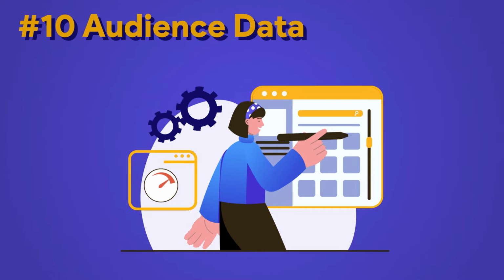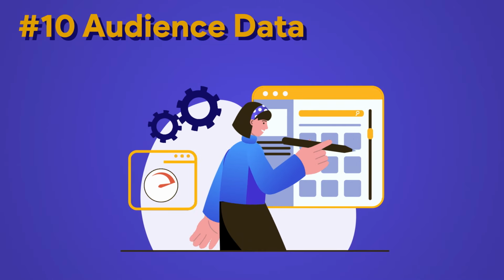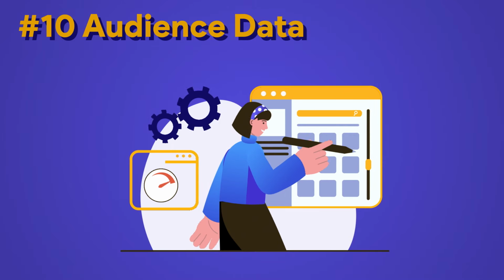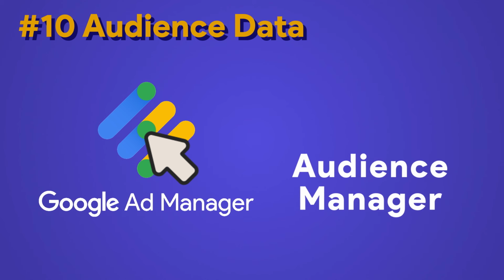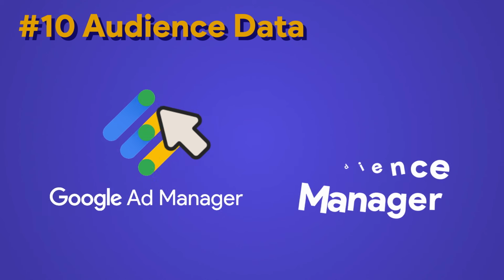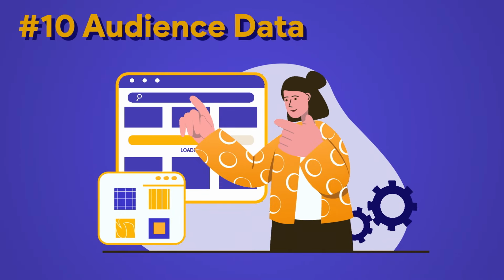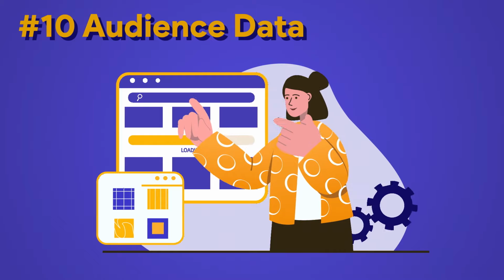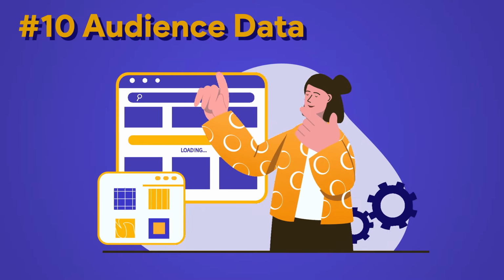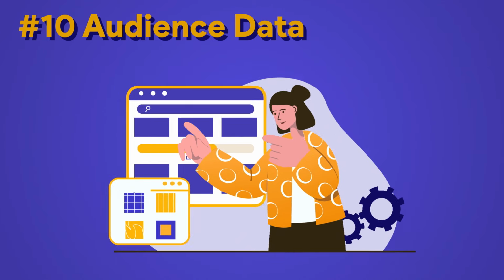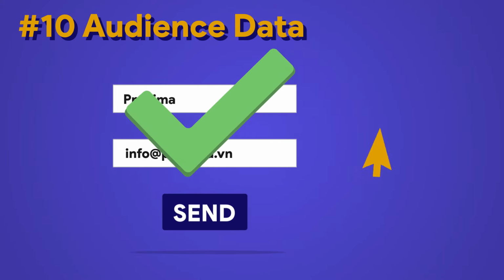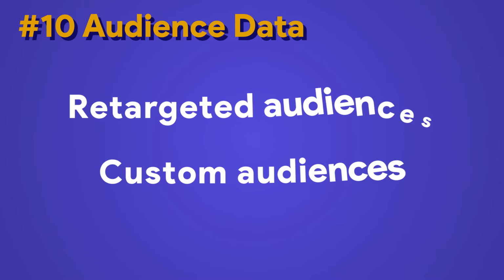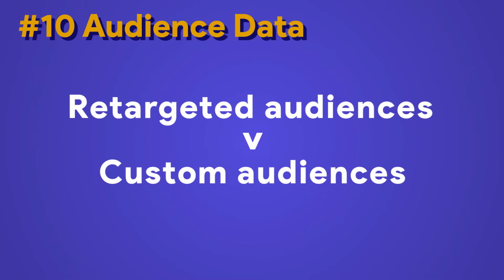This last pro tip is for marketers who already have some Google Ads campaign experience and managed to populate some audience data. From the tool, access the Audience Manager section. This is where you can leverage your target audience data. For example, you can track the online users who visited your landing page but didn't interact yet. This audience can be your next target for a remarketing campaign. You can also upload the audience data that you may have from other sources, for example, an email marketing campaign. Usually, the conversion rates from retargeted audiences are much higher than from custom audiences.